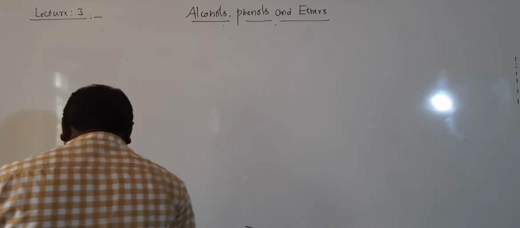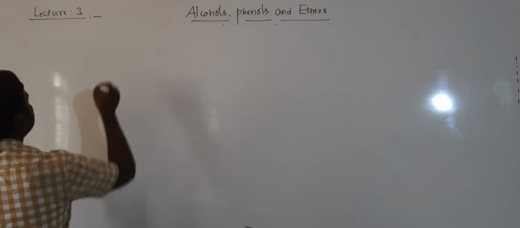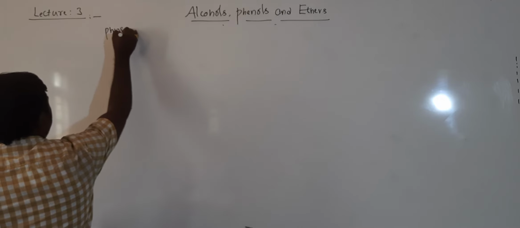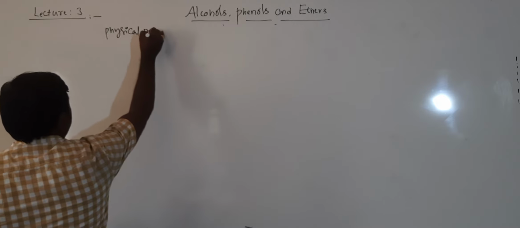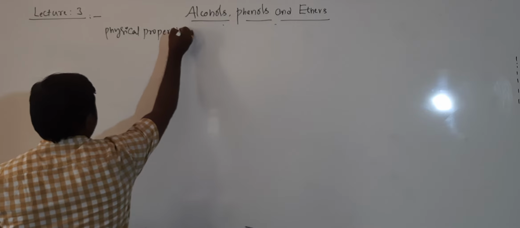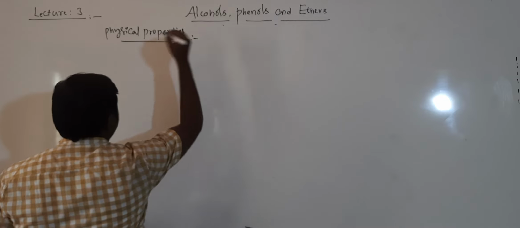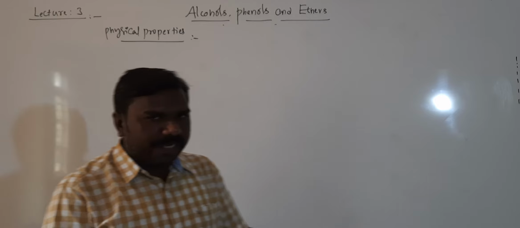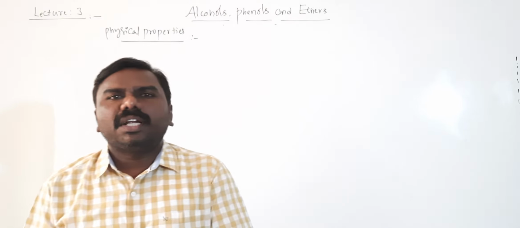Side heading: physical properties of alcohols and phenols. So in that the first one is alcohols and phenols, physical state, especially physical state.